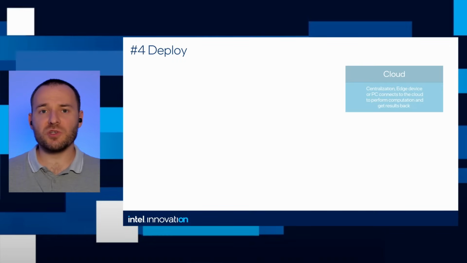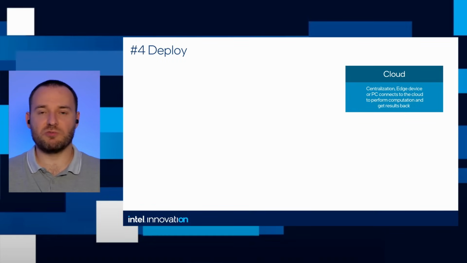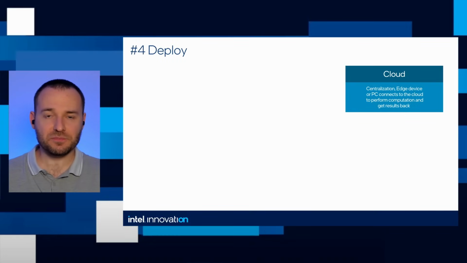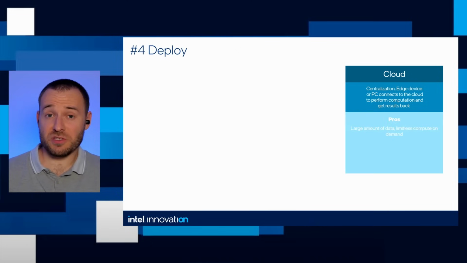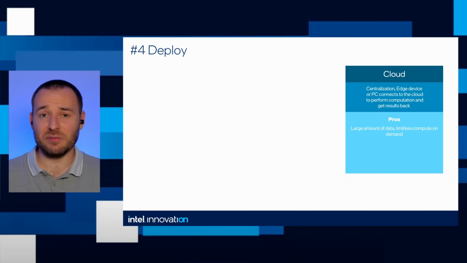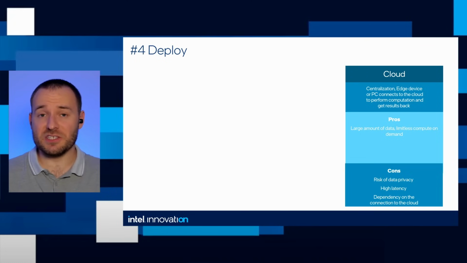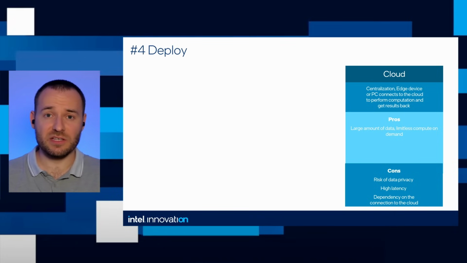What if you'd like to deploy? What are the options? So of course, you can go for cloud, where you have just one big server and you can connect from many users, many clients, and so on and so on. The pros, of course, you have almost unlimited computation on demand. You can process a large amount of data. But nothing is for free. At the same time, you need to send your data to the cloud. So what about data privacy? Maybe you are not allowed to send any data anywhere.